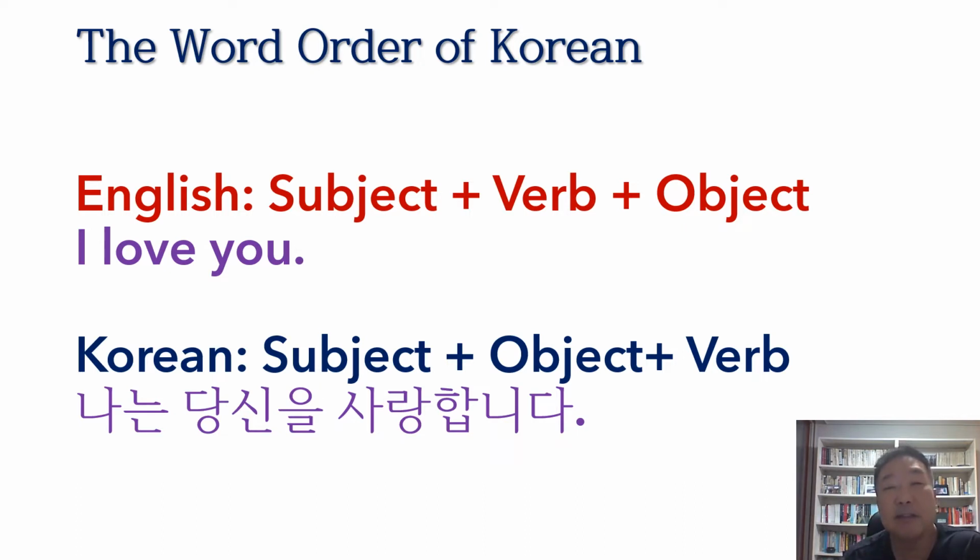나는 당신을 사랑합니다. 나는 is subject, 당신을 is object, and the verb is 사랑합니다. Well, as you see, the verb 사랑합니다 comes last, right? In English, the verb love came before the object you. But in Korean, the verb 사랑합니다 comes last, after the object 당신을. Right? This is very important.